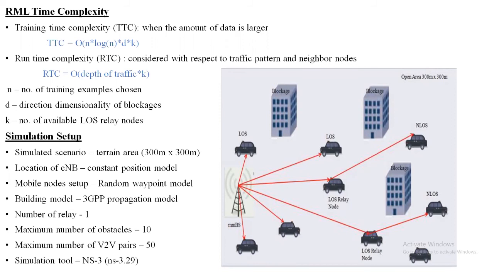And the simulation setup. The simulation tool we used is Network Simulator version 3, that is NS 3.29. A terrain area of 300 by 300 was set up, and the base station is located using a constant position model. The mobile nodes are located using a random waypoint model, where the vehicles travel freely within the terrain area without any restriction at a constant speed of 15. The buildings are located using the 3GPP propagation model, where the maximum number of buildings used is 10 and the maximum number of vehicles used is 50.